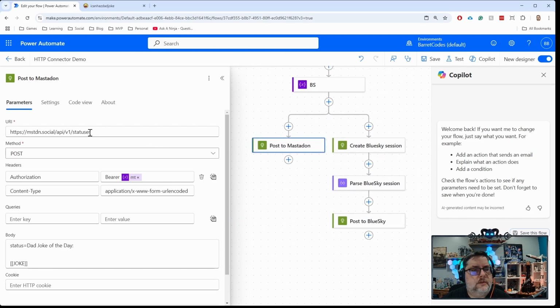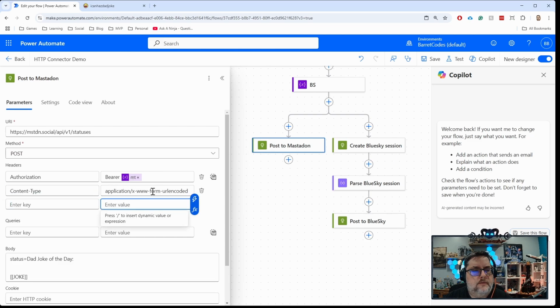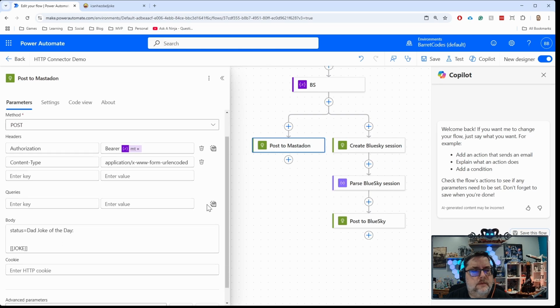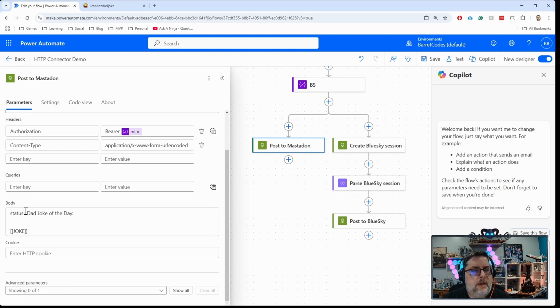So here we're posting to our statuses endpoint. It's a post method. I'm passing in a bearer token. So if you're doing an authorization with a bearer token, you put that in your header like you would any other way of calling this endpoint. Put in bearer, and then your token. And then for Mastodon, it's URL encoded form. So that's the content type that we pass in. And then down here in the body, it's just form output here.